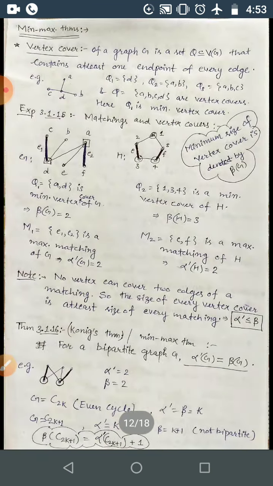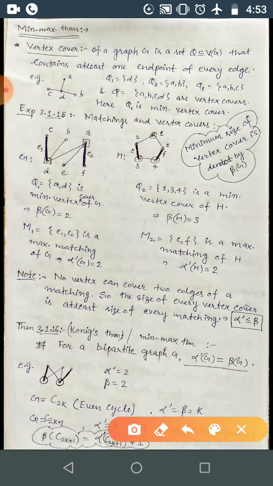Vertex cover. What do you understand by vertex cover? A vertex cover in a graph G is a set of vertices, obviously a subset of V(G), that contains at least one endpoint of every edge. So a vertex cover is a set of vertices that contains at least one endpoint of every edge. That means it covers all the edges.